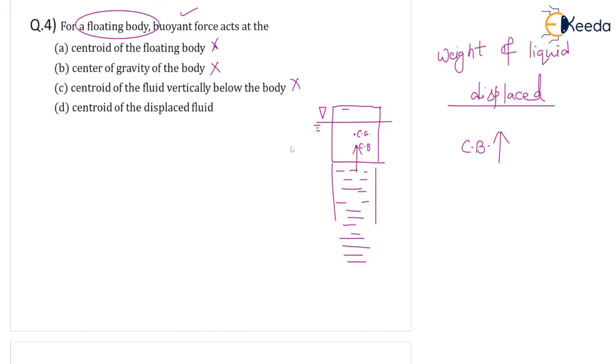Centroid of the fluid displaced. This is the correct answer as per the Archimedes principle: the buoyancy force acts at the centroid of the displaced fluid, or the CG of the submerged part of the body in the liquid. What is the CG of the submerged part? This is the submerged part, so this CG is nothing but the center of buoyancy, CB. So that's the answer: centroid of the displaced fluid.